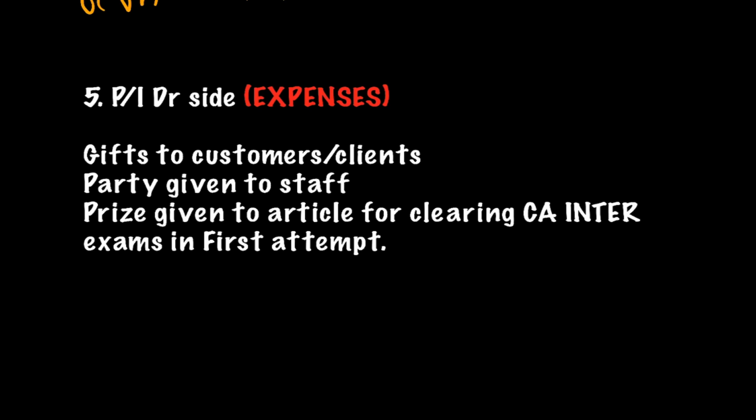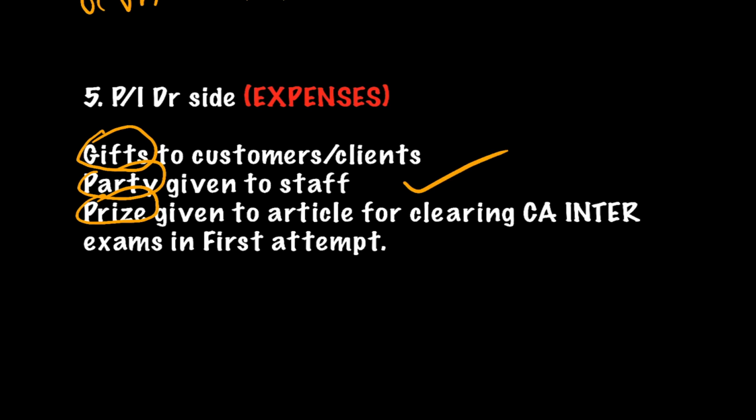Now on the P&L debit side, certain expenses are given like gifts, party or prize. Now friends, party given to staff. Now party is not always necessarily personal in nature. If it is given to staff, it can be a business expense also, and therefore it would be allowed.